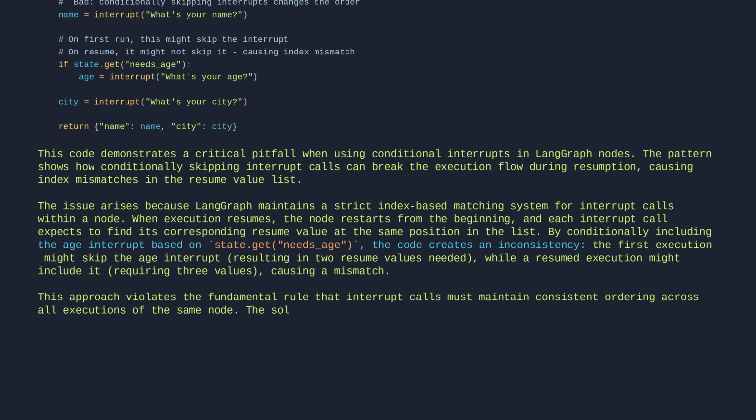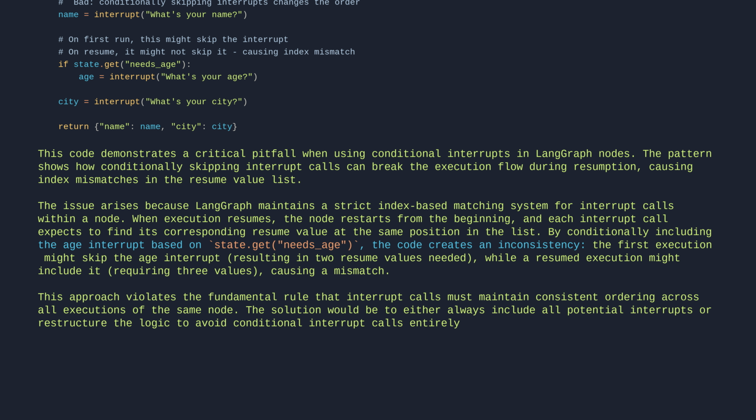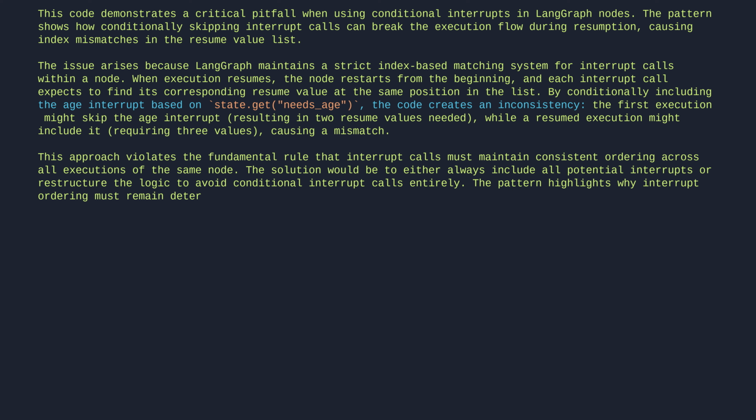The solution would be to either always include all potential interrupts or restructure the logic to avoid conditional interrupt calls entirely. The pattern highlights why interrupt ordering must remain deterministic for reliable graph execution, especially in human-in-the-loop workflows where resumption is common. Let's break it down.